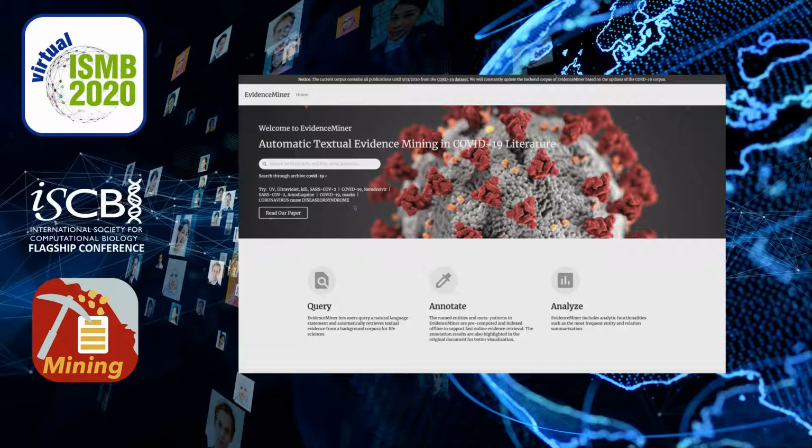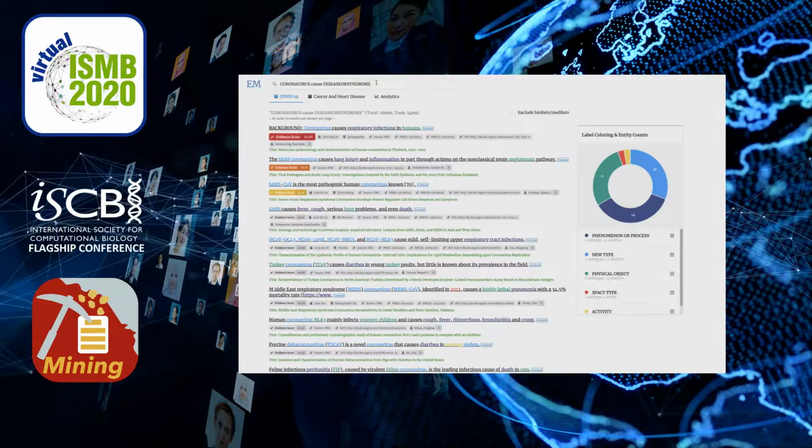Moreover, Evidence Miner can allow some more flexible queries. Say if people want to see all the evidence related to the relational patterns, such as coronavirus cause some disease syndrome, but they are not sure which concrete entity to search. They can search in the pattern format, and in the top results, we can see many related evidence, such as coronavirus cause respiratory infections in humans.